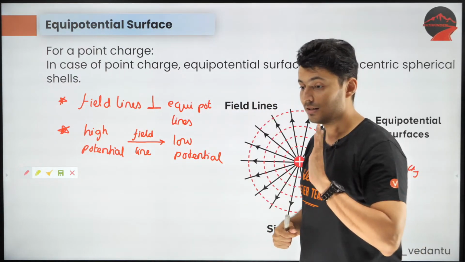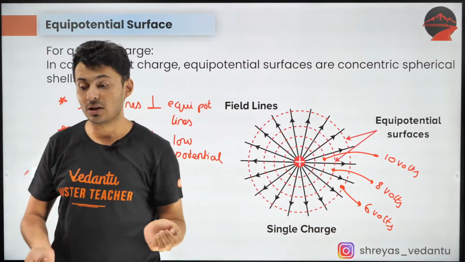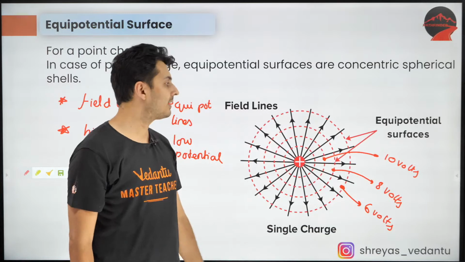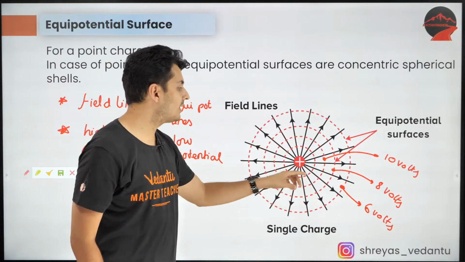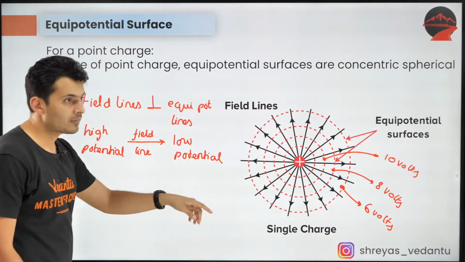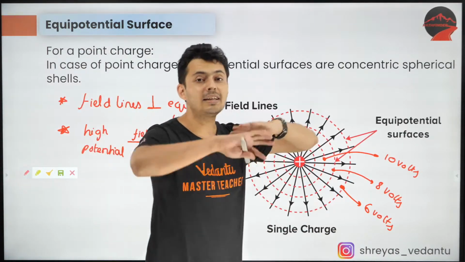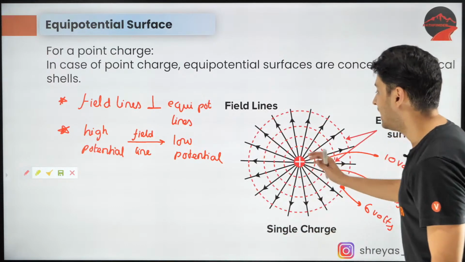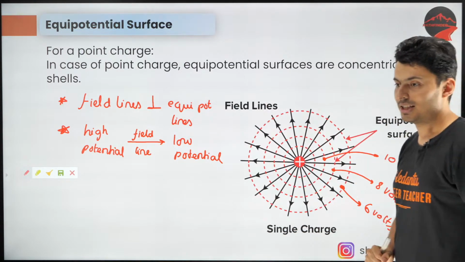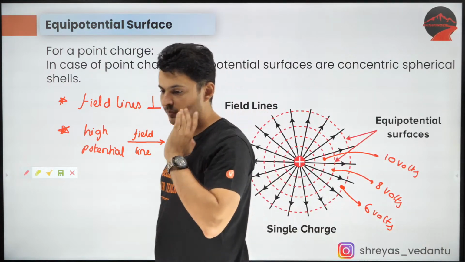I hope this is clear. Is this clear? So don't say inversely proportional to radius or distance decreases. We have to find a generic property. The field lines might not always be radial and potential lines might not always be circular. This is only for a point charge. But in general, the field lines will always travel from high potential to low potential. Keep this in mind.